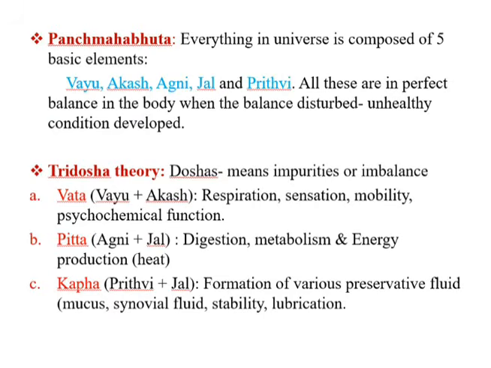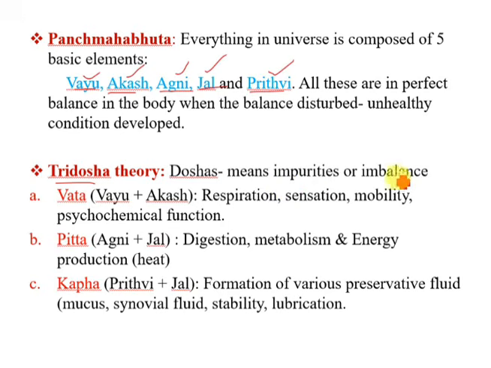And coming on to the pancha mahabhutas, everything in universe is composed of 5 basic elements, that is vayu. Vayu means air. Next akasha, akasha means sky. Agni means fire. Jal means water. Prithvi means earth. Coming on to the 3 dosha theory.